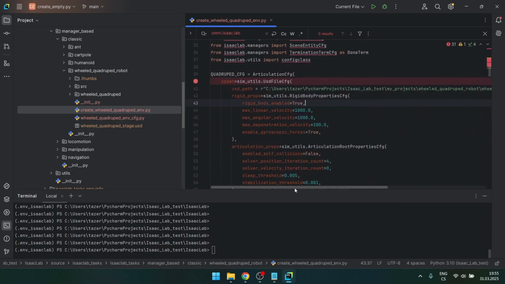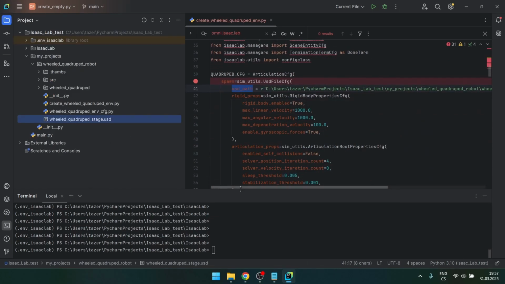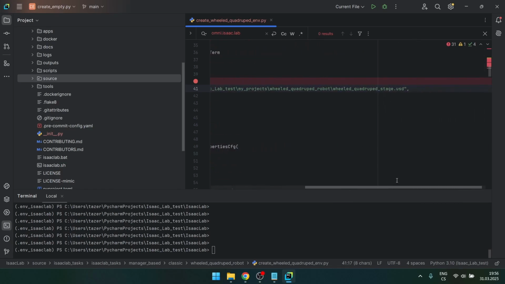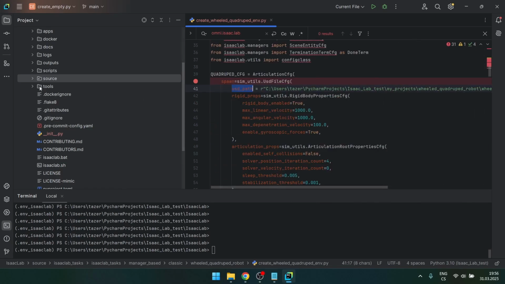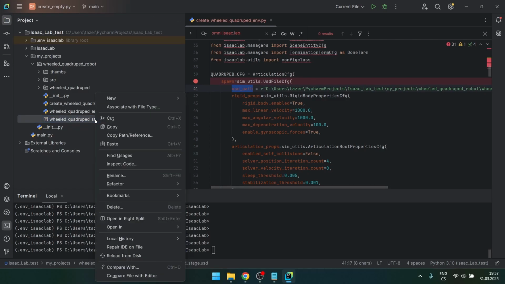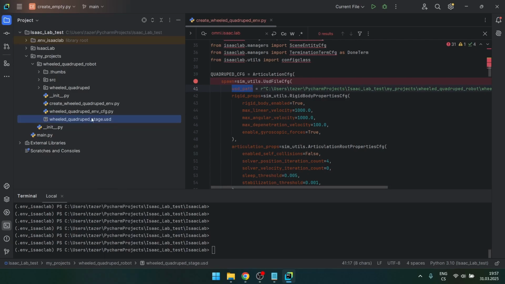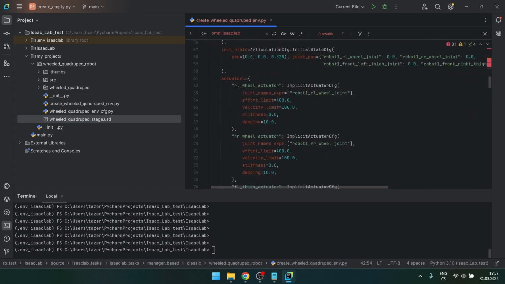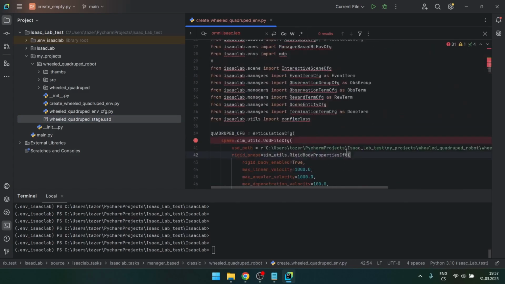Also, one other thing I needed to change was the path. I just found where I had the USD file, which I think is the physical model of the robot, but I'm not sure. I've just followed the tutorial. I copied the path. You can do it if you press Ctrl Shift and C, it will copy the path. So I've changed this. After that, it worked with no problems.